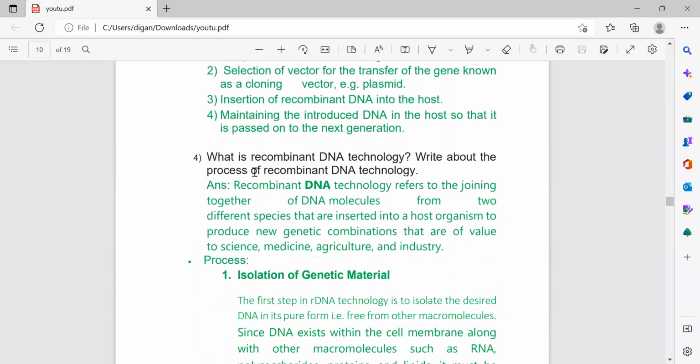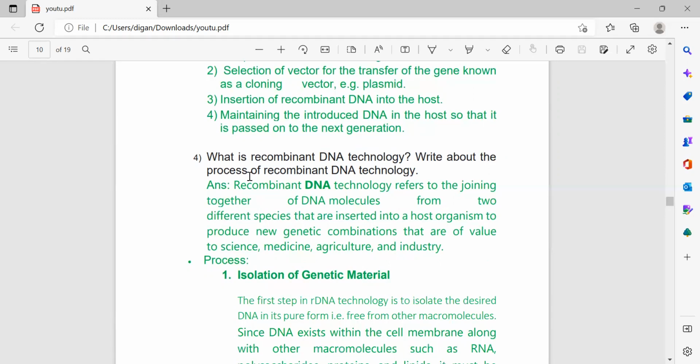Then the next question: what is recombinant DNA technology? Write about the process of recombinant DNA technology. This is a long question. If this question comes, it will carry 5 marks. But if you go through the whole answer of this question, many short questions will come from it. Within the answer of this question, lots of answers are given for the types of questions that may come.